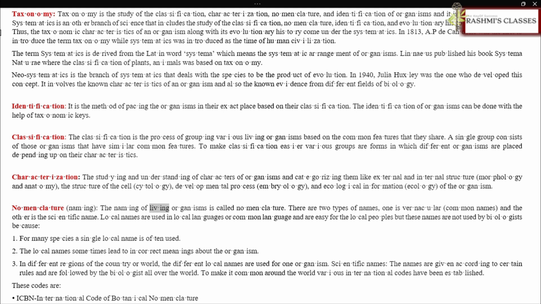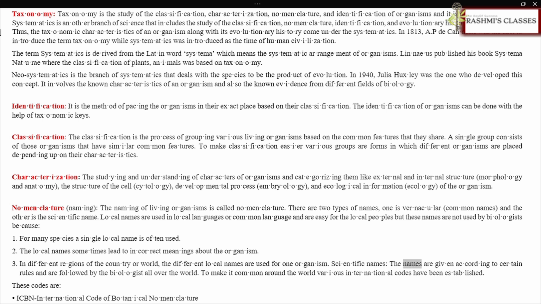Nomenclature. The naming of living organisms is called nomenclature. There are two types of names: one is vernacular, common names, and the other is the scientific name. Local names are used in local languages or common language and are easy for the local people, but these names are not used by biologists because for many species a single local name is often used. The local names sometimes lead to incorrect meanings about the organism. In different regions of the country or world, different local names are used for one organism.